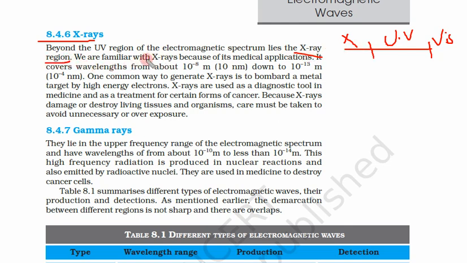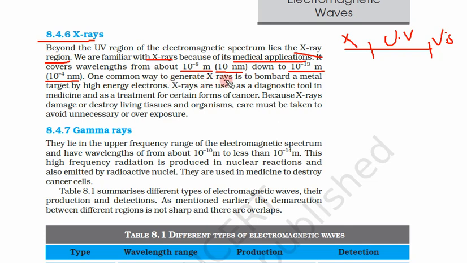We are familiar with X-rays because of their medical applications. We all have gone to X-ray diagnostic centers where we get X-rays done. It covers wavelengths from 10 to the power minus 8 meter, that means 10 nanometer, down to 10 to the power minus 13 meter. So very small wavelengths. Now these wavelengths are getting even smaller than the size of an atom.